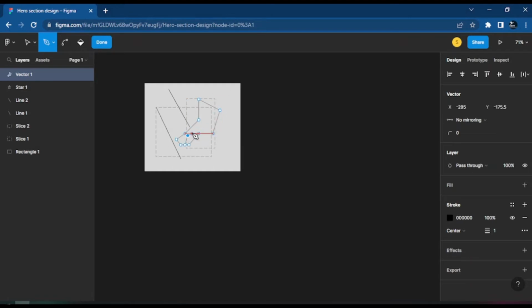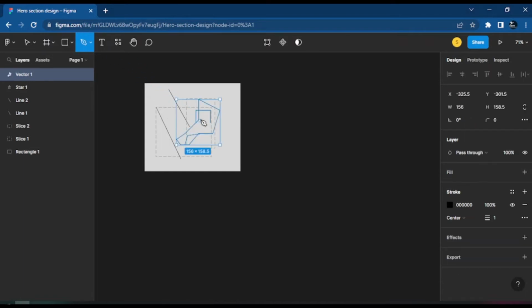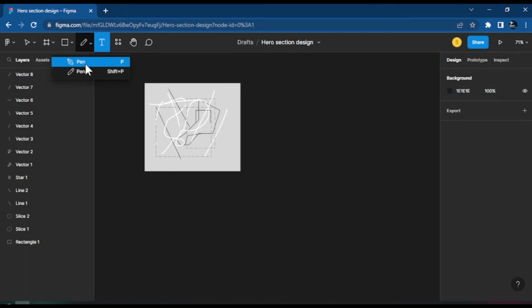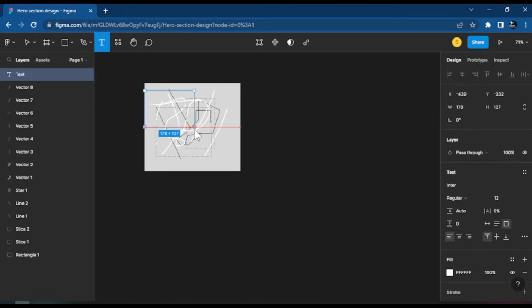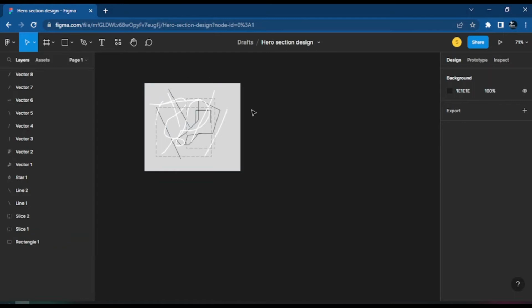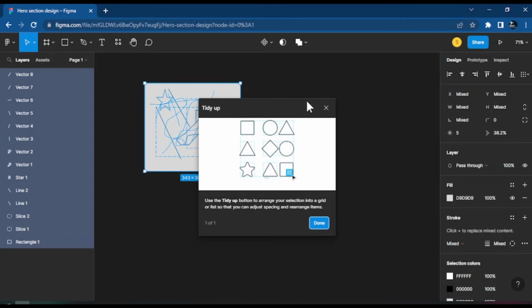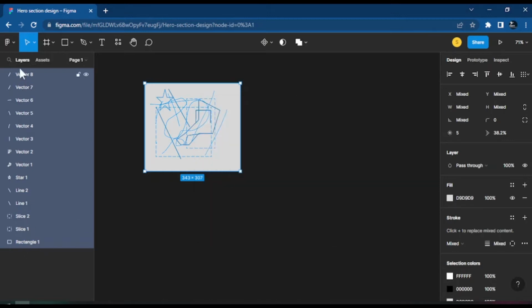All right. So let's say we want to do some kind of other drawing, and the pen tool will help us decide what we want to draw, and it will help us create that shape for us. You also get the pencil tool, which is different from the pen tool because with it you just draw any line until your finger comes off that line. Now you can do that. So let me switch this back to pen. And of course you get the text. So if you add text here, let me just remove all this. So okay. So as you can see, these are the things we draw with here. So this is not layers.